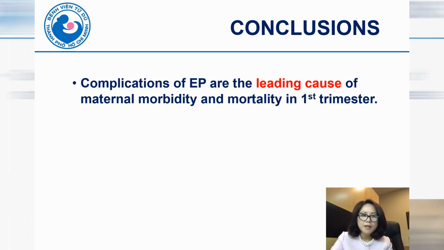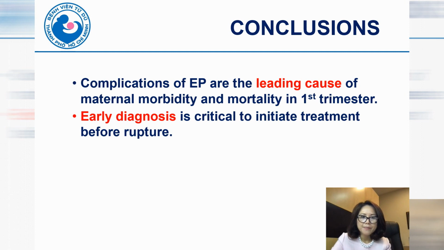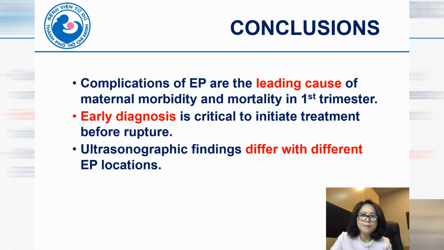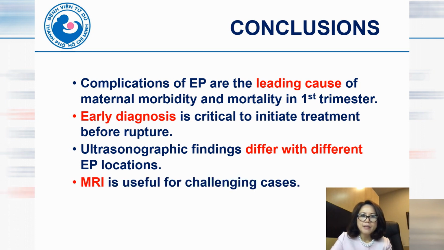Conclusion. Complications of ectopic pregnancy are still the leading cause of maternal morbidity and mortality in the first trimester. Early diagnosis is critical to initiate treatment before rupture. Ultrasonographic findings differ with different ectopic pregnancy locations. MRI is useful for challenging cases.